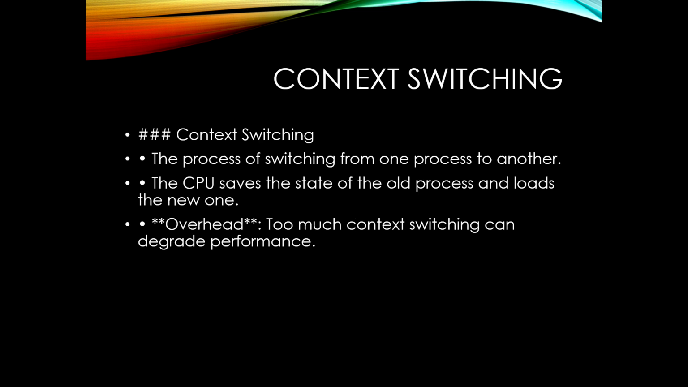And then next, context switching, the hidden cost. Every time the CPU switches from one process to another, it needs to save the current process state and load the new one. This is called context switching. Too much switching can slow down the system, like repeatedly switching between multiple tasks instead of focusing on one.